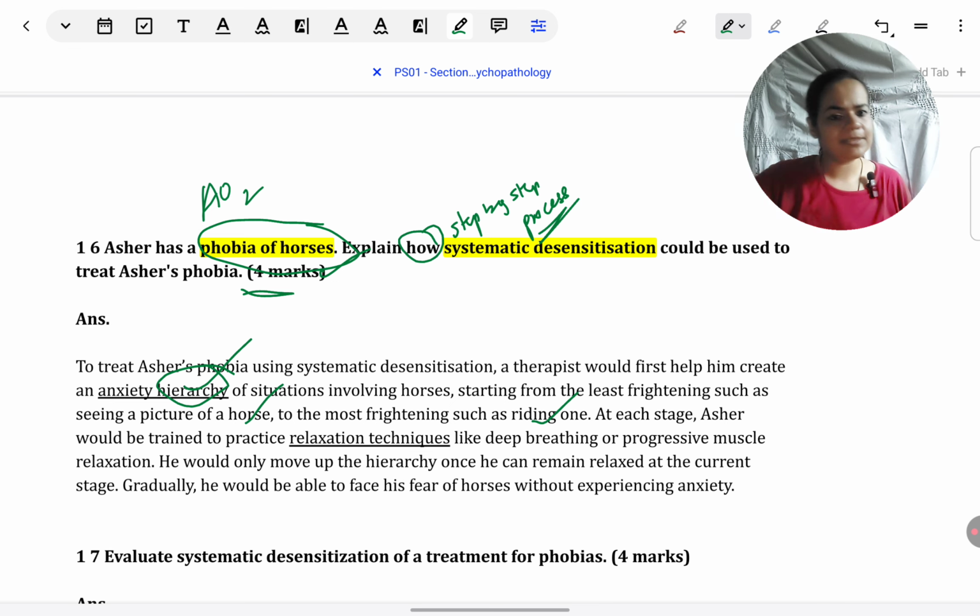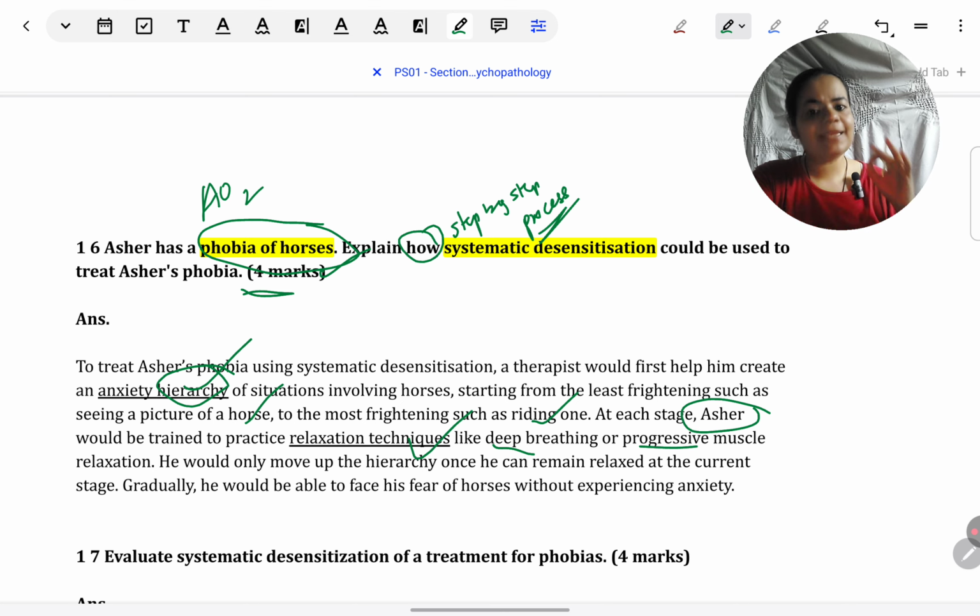Then relaxation techniques, so definitely deep breathing, progressive muscle relaxation. Talking about Asher, that he will have to do this, not generally talking about how this is done in this therapy. No, Asher will have to practice these things as he's being exposed to those situations which we've given as examples before.